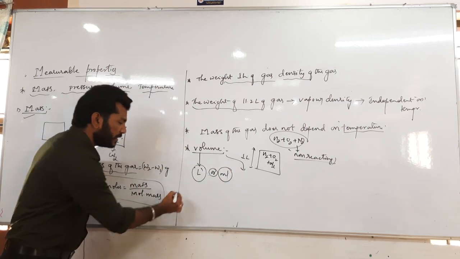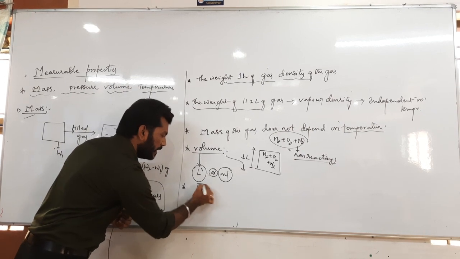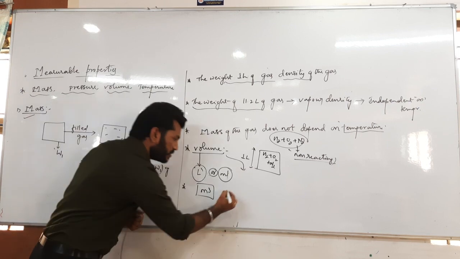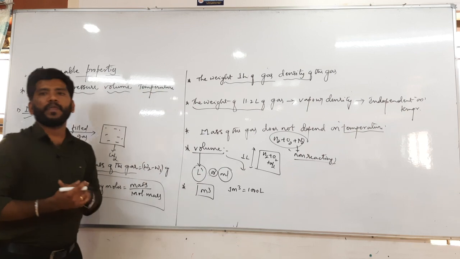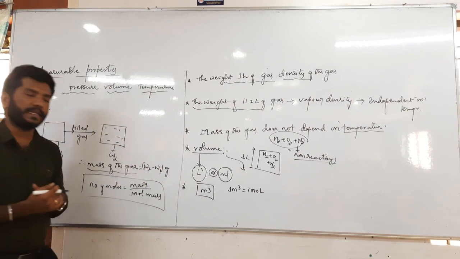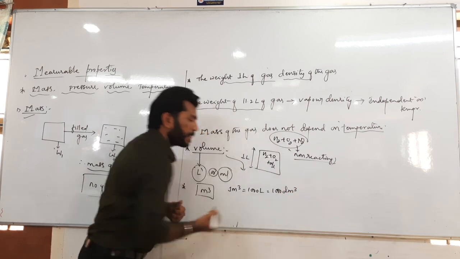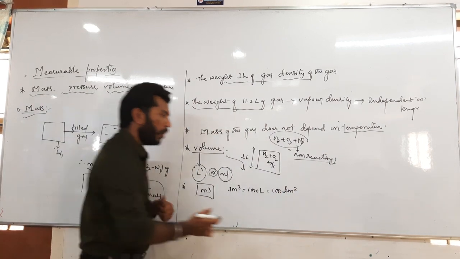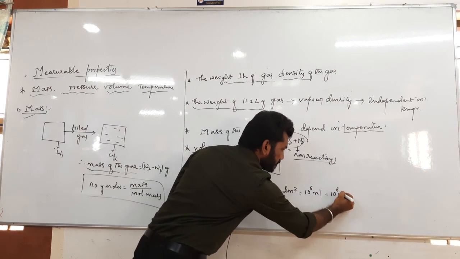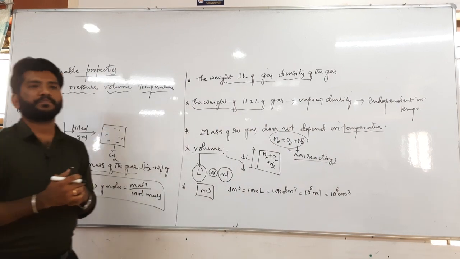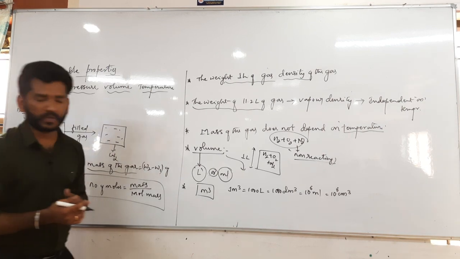And one thing you must know is that the volume of the gas can also be expressed in terms of meter cube. But one thing you must know here: 1 meter cube equals 1000 liter, or 1000 dm cube, or 10 to the power of 6 ml, or 10 to the power of 6 cm cube. So we can express volume in these forms.